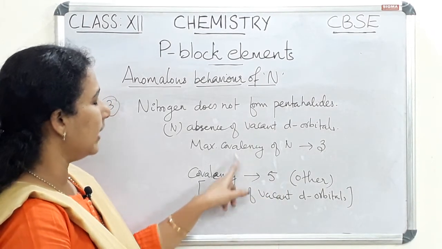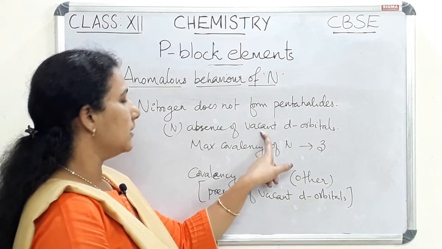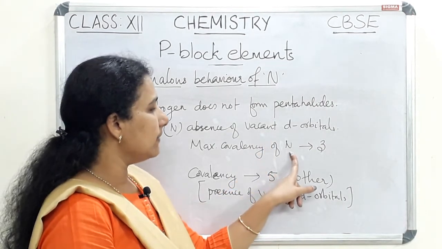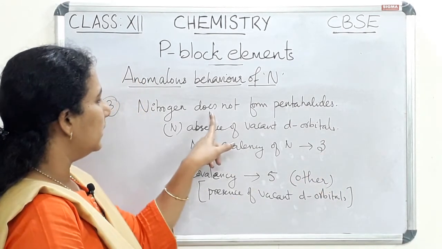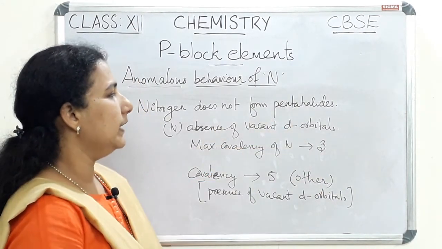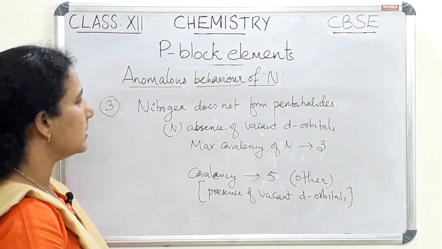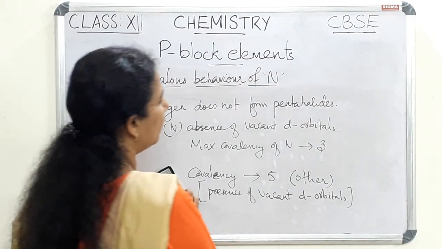But in the case of nitrogen, there are no vacant d orbitals, so the maximum covalency of nitrogen is up to 3. So it does not form pentahalides. So this is about the anomalous behavior of nitrogen.